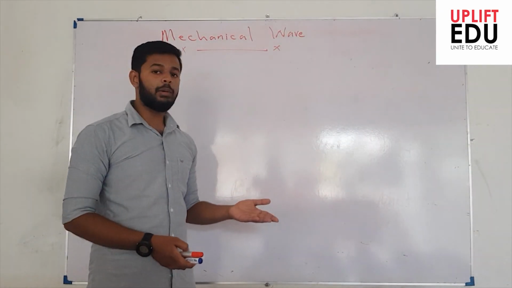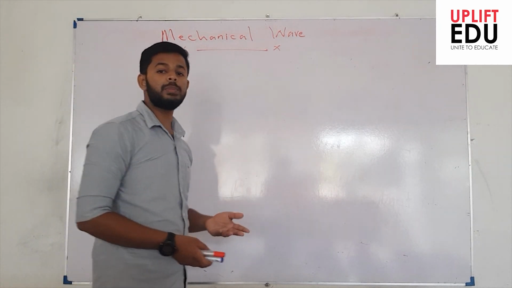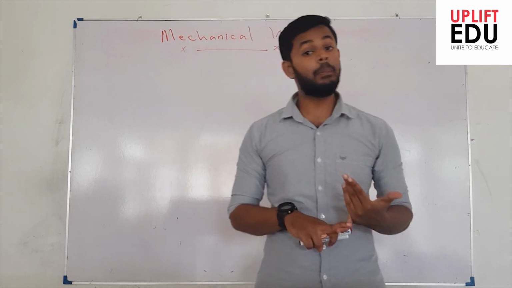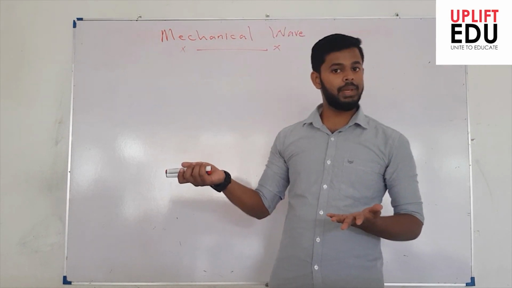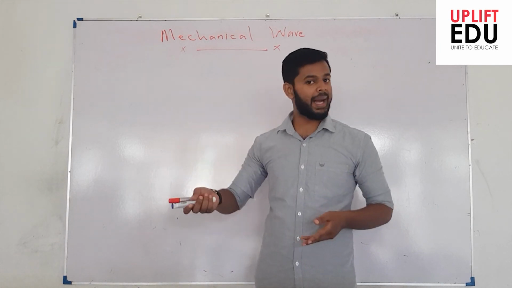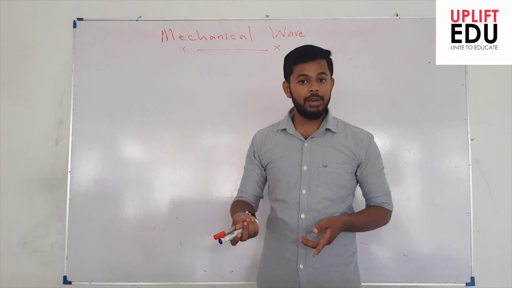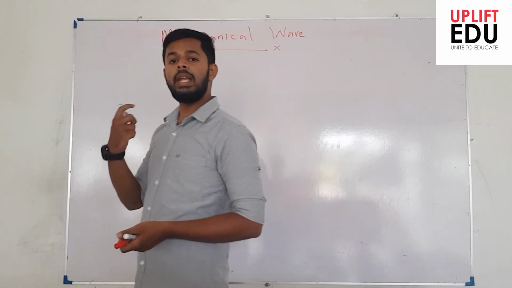So now we extend our discussion under mechanical waves. Mechanical waves mean a medium is compulsorily necessary. For example, we consider the water wave where the water acts as a medium, the wave that travels in a rope where the rope acts as the medium, and sound waves where the air acts as a medium, right? So we understand a medium is compulsory.